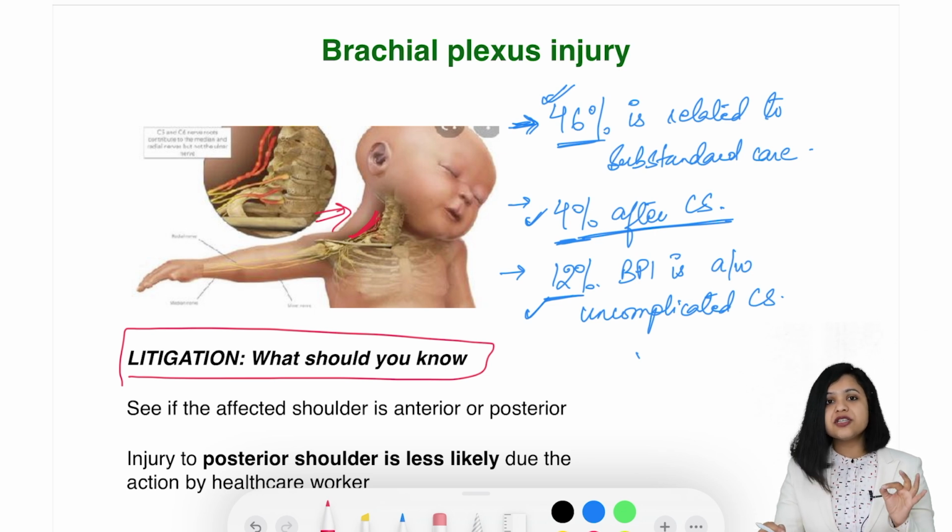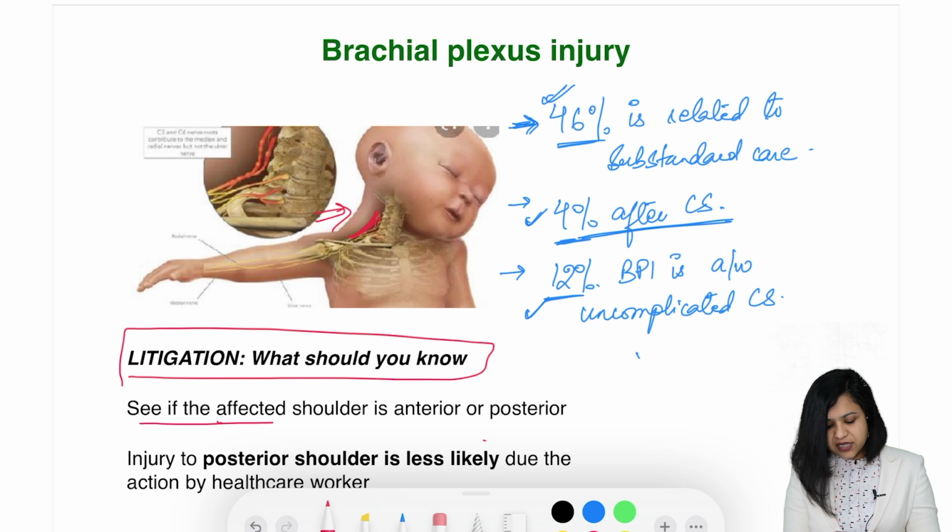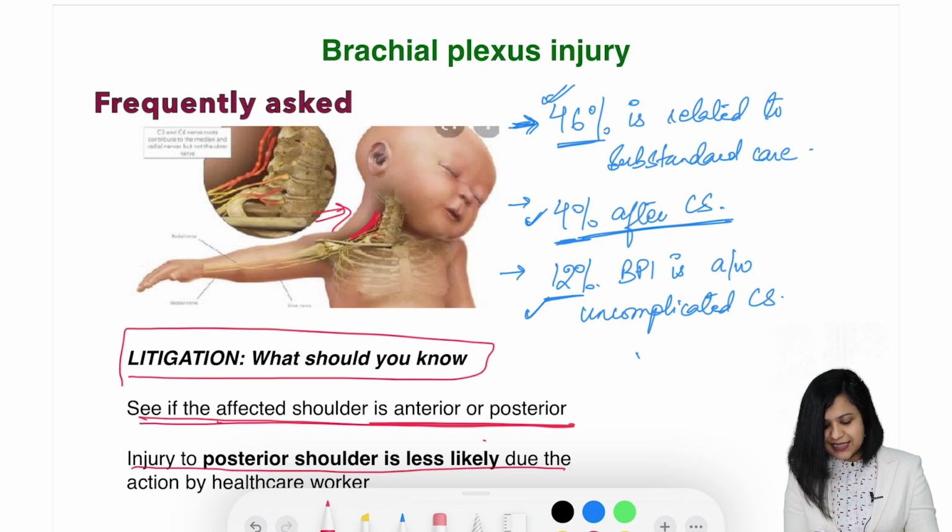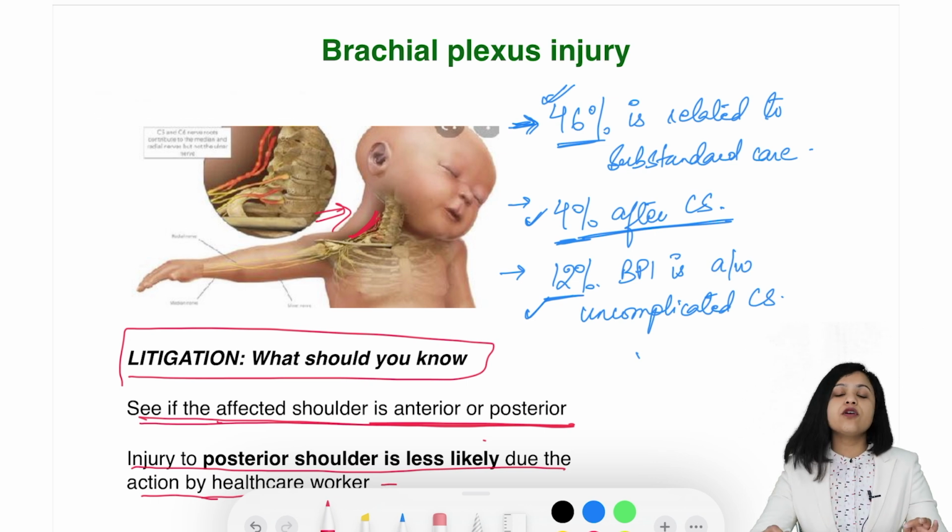So documentation is very important, because to save yourself from litigation, you should know which shoulder is affected. See if the affected shoulder is anterior or posterior, because injury to the posterior shoulder is less likely due to the action by the healthcare worker. So if you have documented everything well and the injury is not to the anterior shoulder but the posterior shoulder, then it is less likely due to the deficiency or the fault of the healthcare worker.